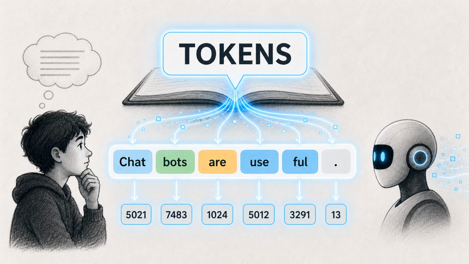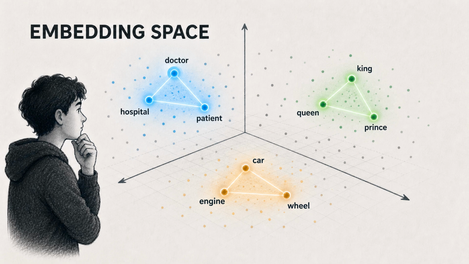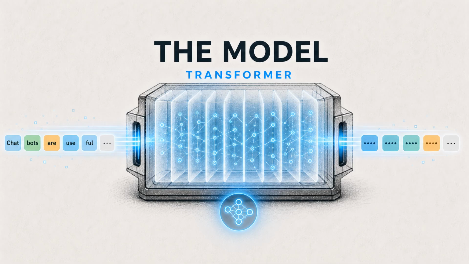A token can be a whole word, part of a word, a number, or punctuation. The model does not directly see sentences. It sees a chain of token IDs. Those token IDs are then turned into mathematical representations. You can picture each token getting a location in a huge space of meaning. Tokens used in similar contexts tend to have related representations. This is why a model can connect words like doctor, hospital, and patient without using a dictionary in the human sense.